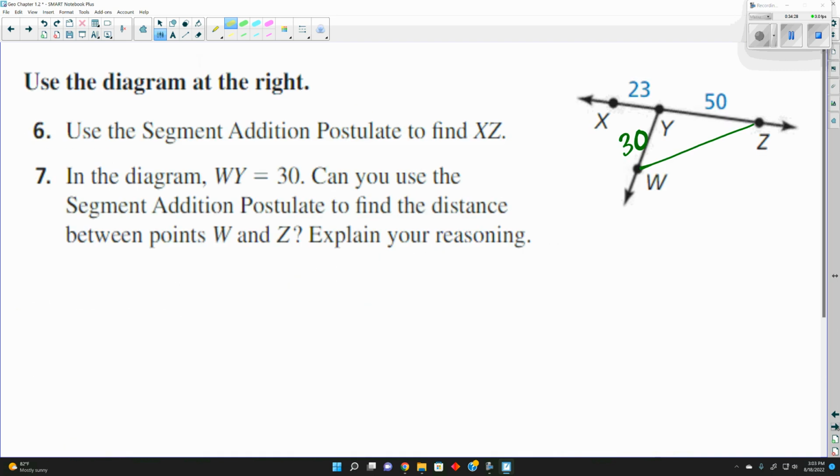Are these on the same line? No. We would have to use the Pythagorean theorem, another formula. We can't assume that, because for the Pythagorean theorem to work, the triangle has to be a right triangle. Since we're not told that's a right angle, we cannot assume it.